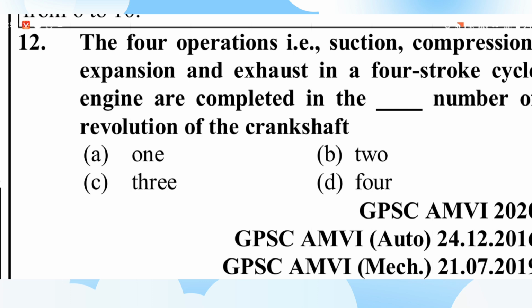Question number 12. The four operations, that is suction, compression, expansion, and exhaust, in a four-stroke cycle engine are completed in the dash number of revolutions of the crankshaft. Answer: 2 revolutions.